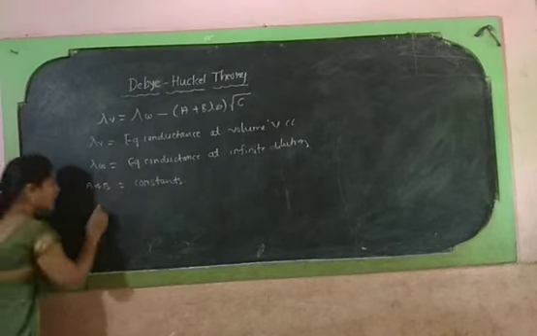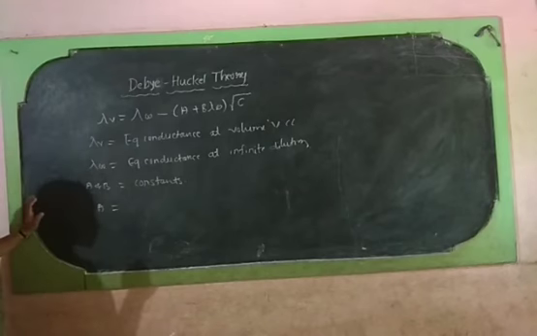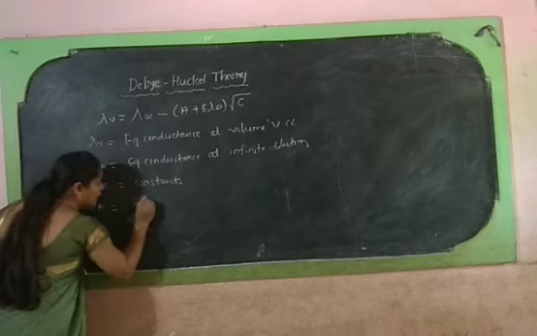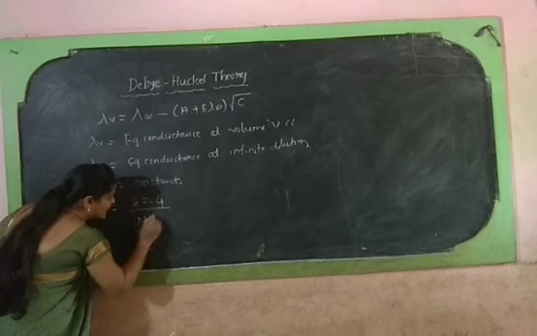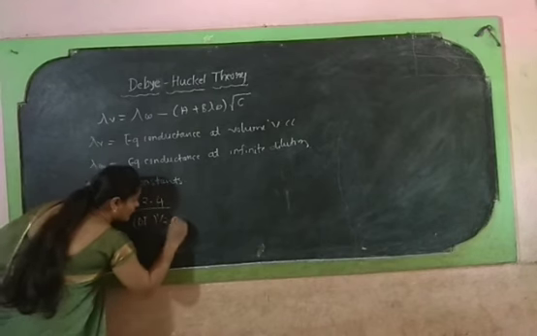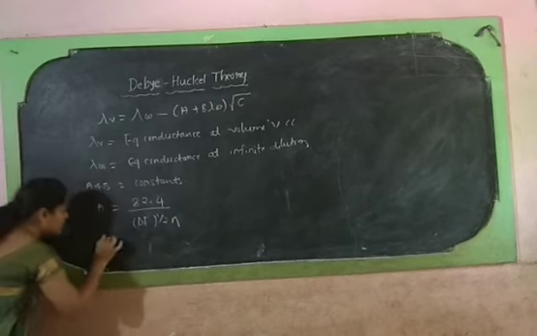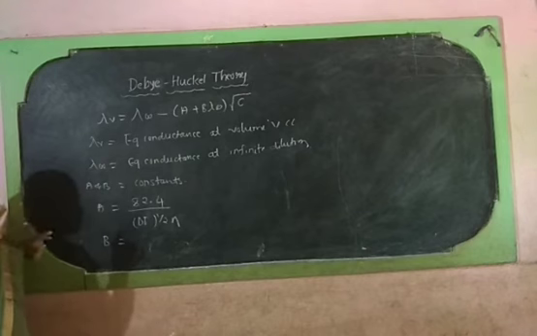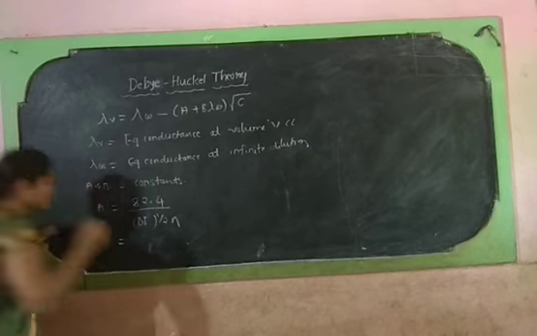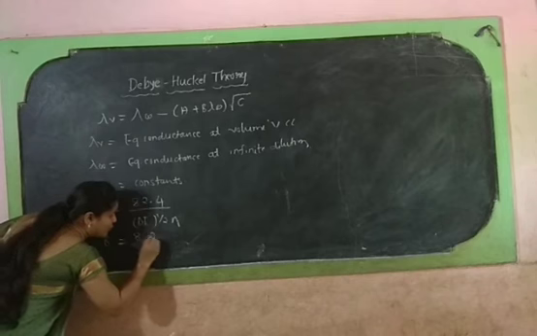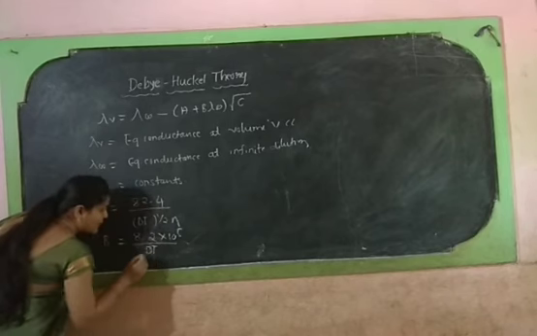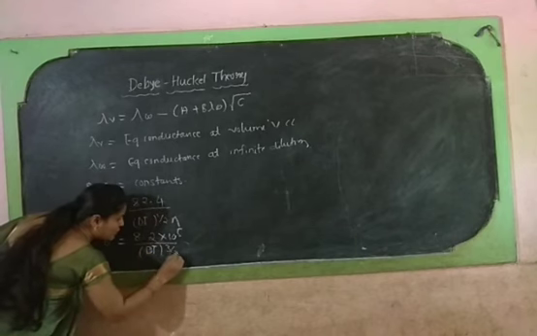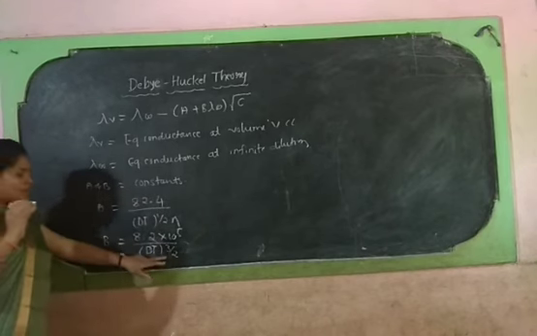Here A is a measure of the electrophoretic effect and is given as 82.4 divided by (DT) to the power 1/2 into eta, and B is a measure of the asymmetry effect. It is given as 8.2 into 10 to the power 5 divided by (DT) to the power 3/2.